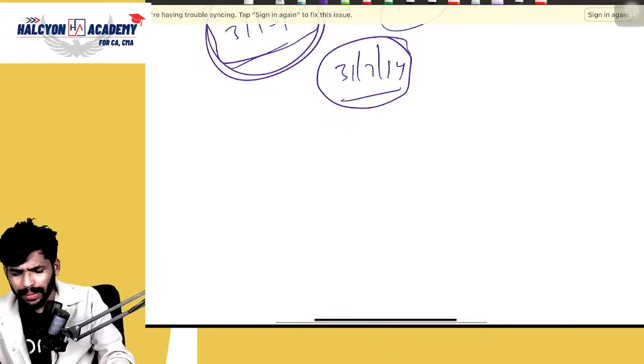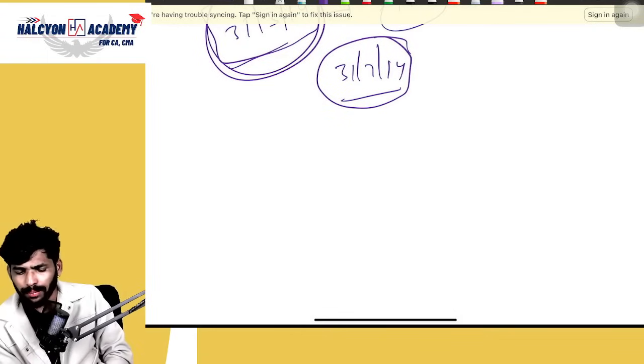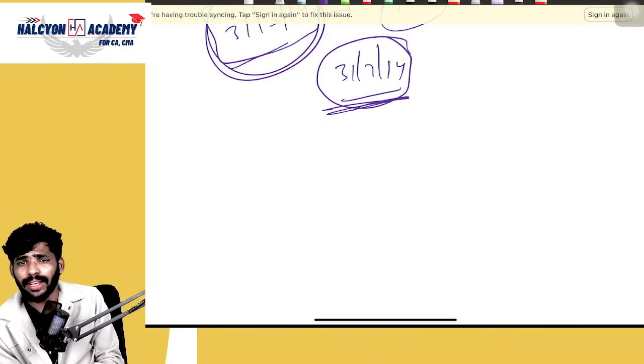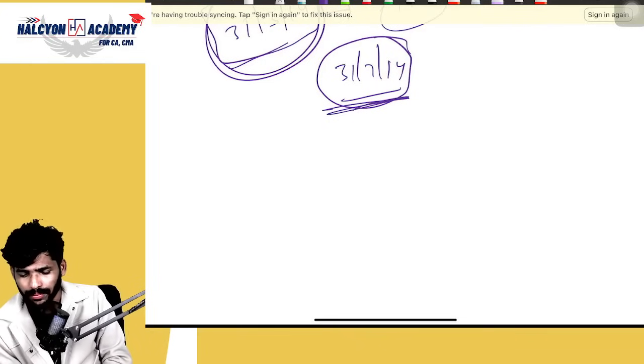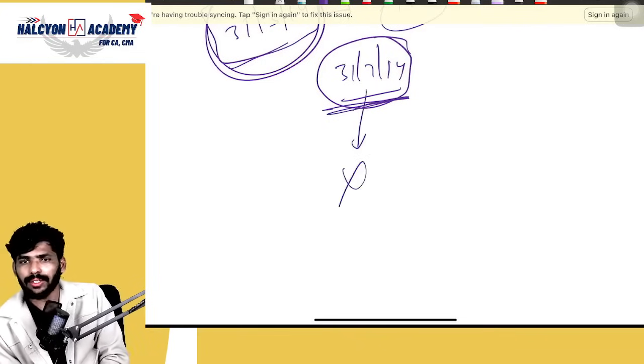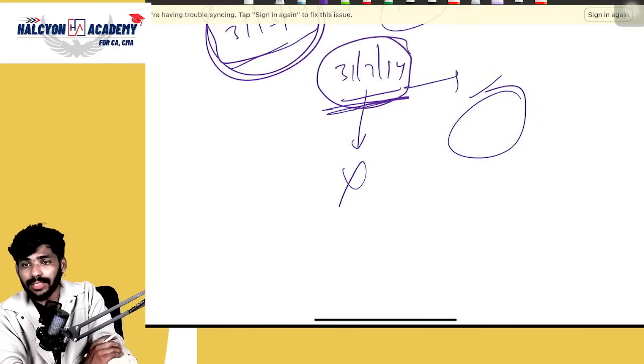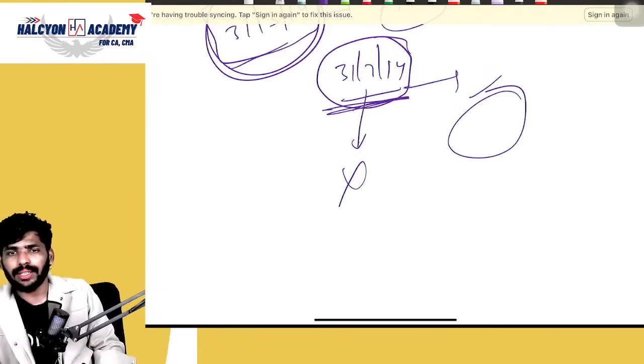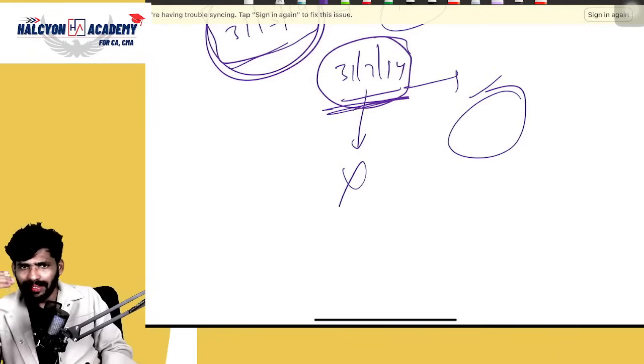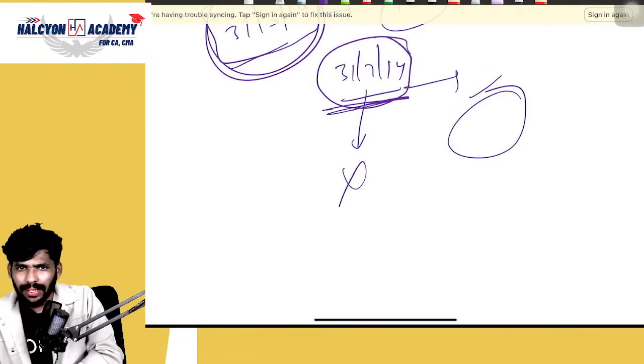Students may get this type of doubt: Sir, suppose on this date the company does not exist, then what will we do? Suppose on this date the company does not exist, then go to the next year and check the net worth. If it is okay, then okay. Otherwise, go to the next year. Next year means the last audited balance sheet. You need to check the net worth on the last audited balance sheet, in the same way as we discussed previously in that scenario.